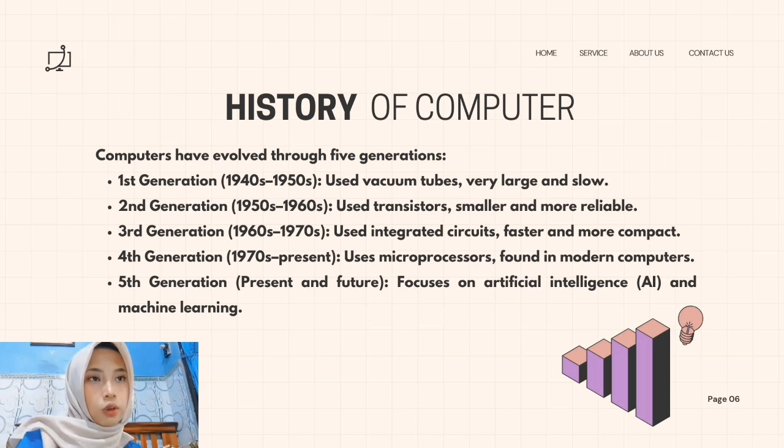Next, history of computer. Computers have developed through five generations. First generation used vacuum tubes, large and slow. Second generation used transistors, smaller and more efficient. Third generation used integrated circuits. Fourth generation used microprocessors, common in modern computers. Fifth generation focused on artificial intelligence and machine learning.